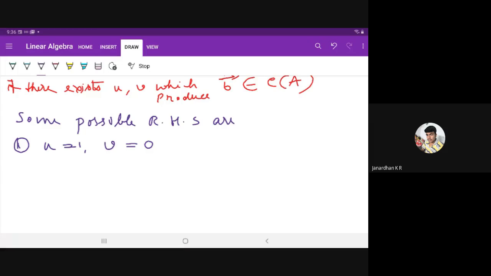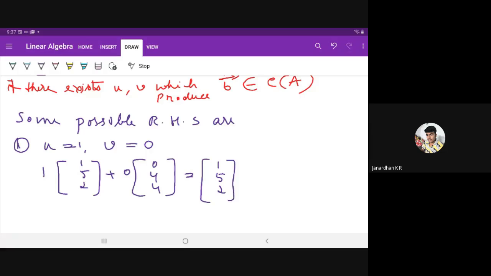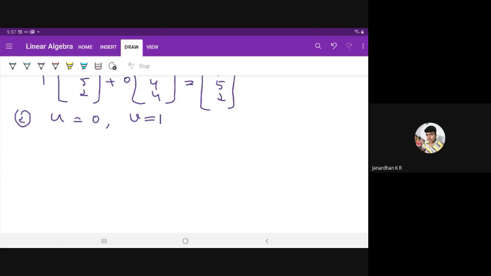Any values of u and v you can take and obtain a vector B. So if you substitute this in the linear combination of the columns, 1 into vector 152 plus 0 into 044, which will give me 152, the first vector itself. So one more combination I will take, the reverse of the first: u is equal to 0, v is equal to 1. Any values you can take.